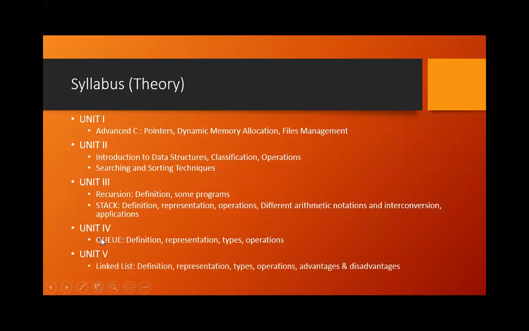And the last one is the fifth unit, wherein we are going to learn something called a linked list. Linked list is again a type of data structure. Again, its definition, how we can represent the linked list, its types, operations, and its advantages and disadvantages, we will be learning in unit number 5. Pay attention. If you want to learn unit number 3, 4, and 5, the basic concept is unit number 1.